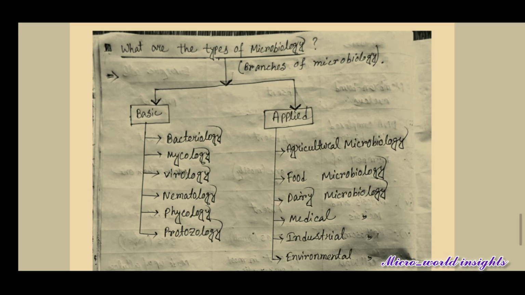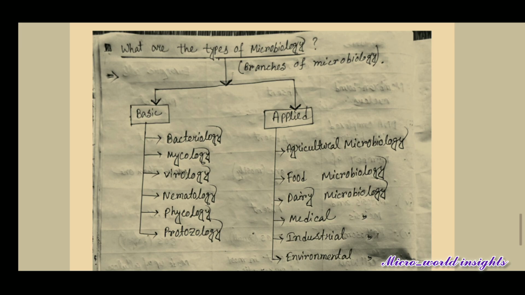Now we can use these microorganisms for various applications, like agricultural microbiology for agricultural applications, for example biopesticides and biofertilizers.